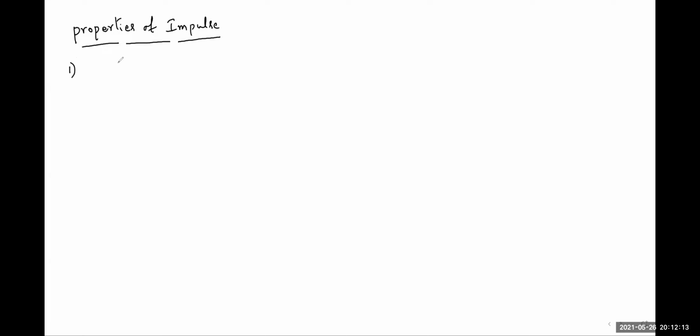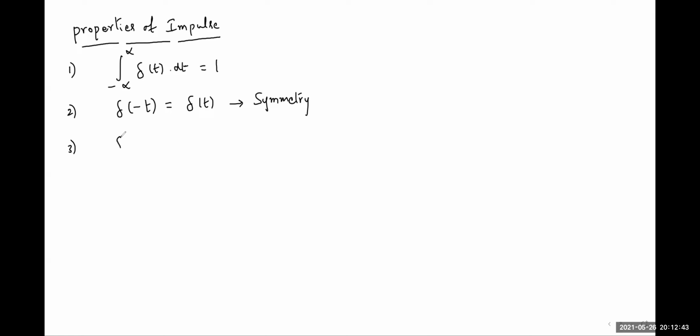The first property we can say, area of the impulse function must be equal to 1. And the second property is del of minus t should be equal to del of plus t. It is the symmetry property. And the third, scaling property, del of at is equal to 1 by mod a del of t.